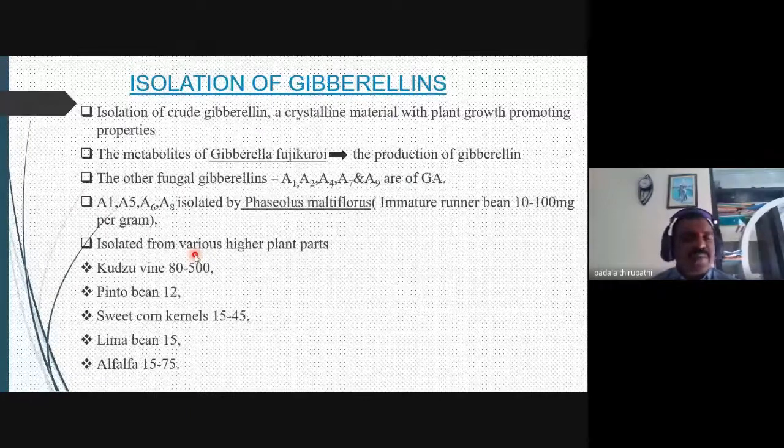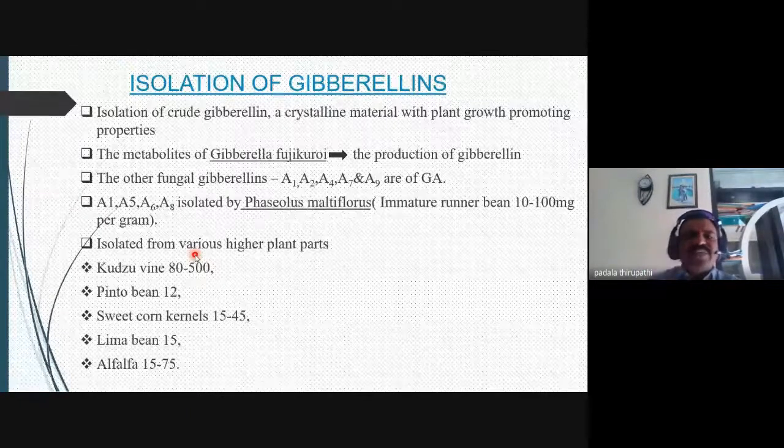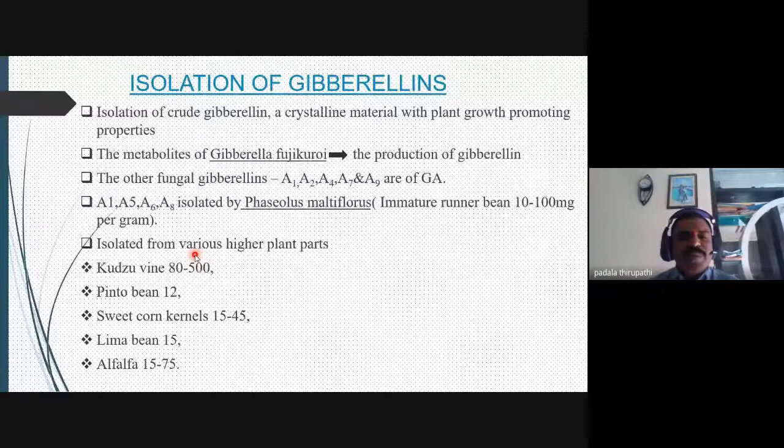Sweet corn, have you heard about sweet corn? Have you ever eaten sweet corn? So, the sweet corn kernel. Each gram of sweet corn kernel contains 15 to 45 milligrams of this gibberellic acid, or gibberellin. Our scientists extracted it, even from lima bean and alfalfa grass. The alfalfa grass seedlings also produce 15 to 75 mg per gram.